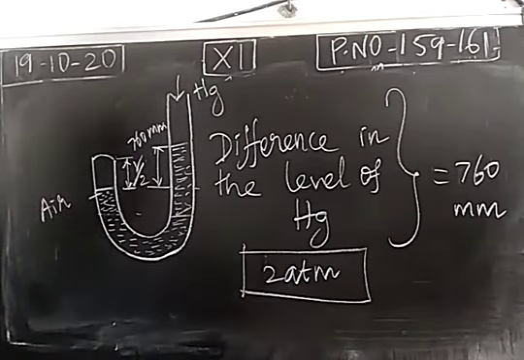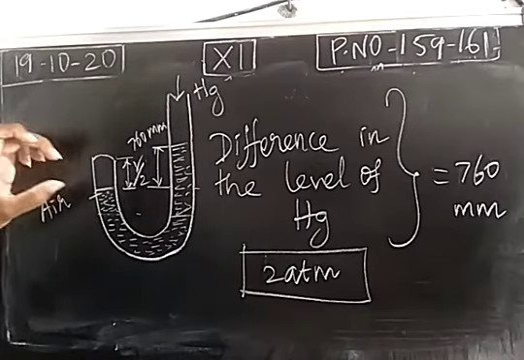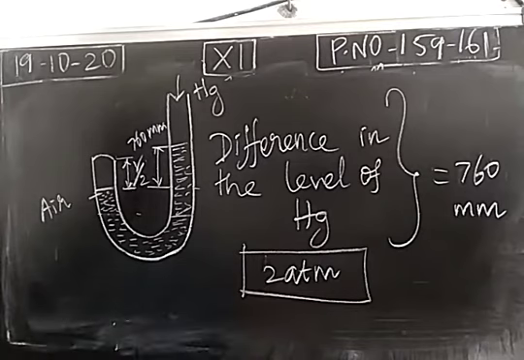So we have obtained 2 data. When the difference in the mercury level is 0, the pressure exerted by the atmospheric air is 1. When the difference in the level of mercury is 760 millimeter, the volume is reduced to 50% and it experiences 2 atmospheric pressure. Okay.